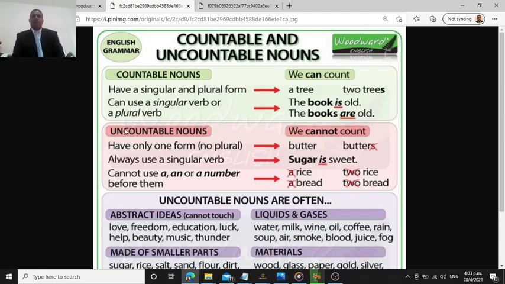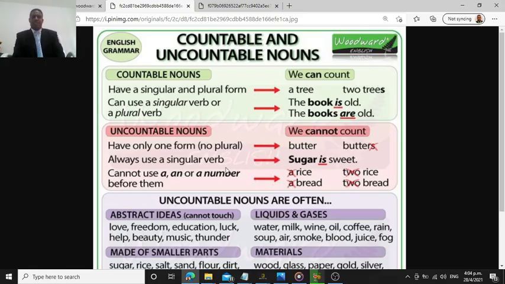Now we have uncountable nouns. They have only one form. So always when they're uncountable, only put one form. You don't have a plural. We treat them basically as singular in that aspect. They have no plural, so with uncountable nouns, always treat them as one. We got here butter. We don't say butters. Butter is butter.